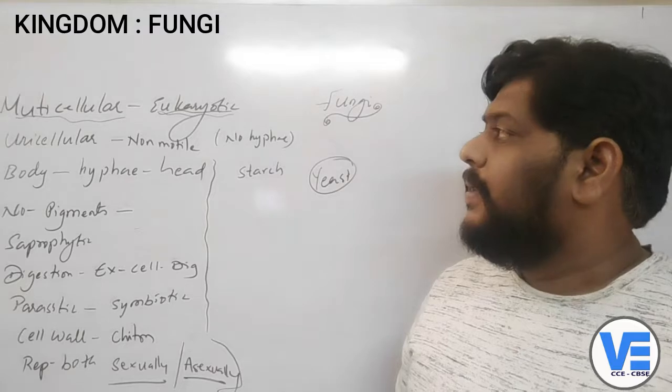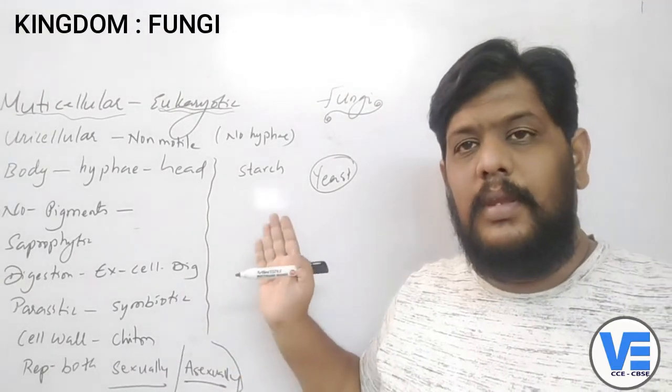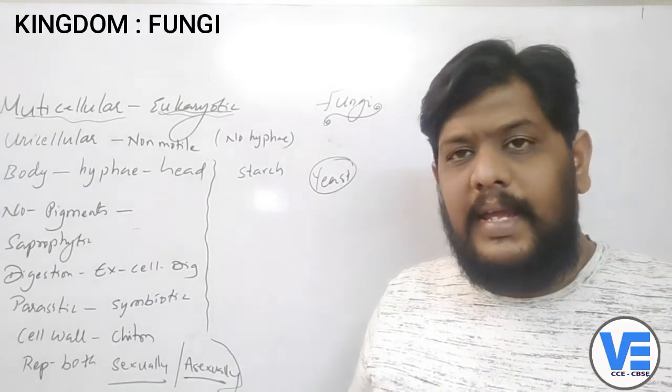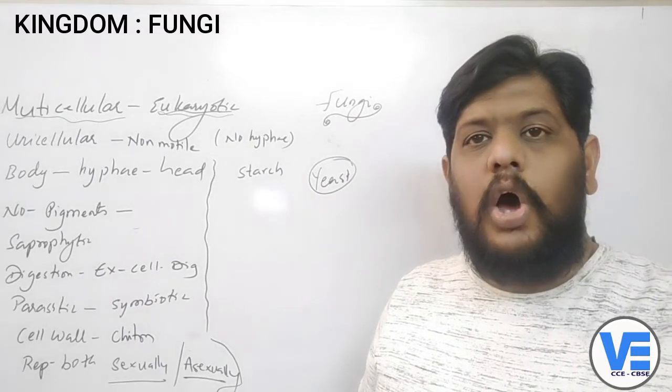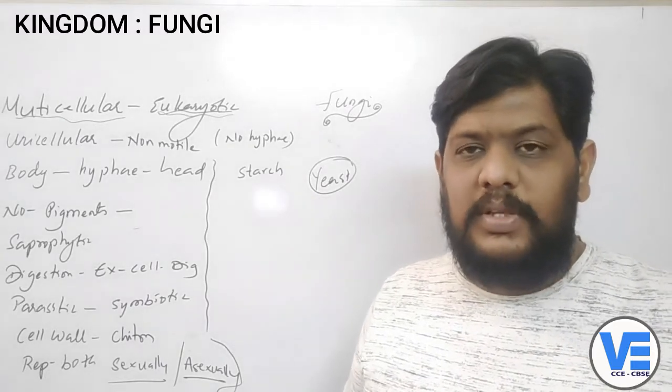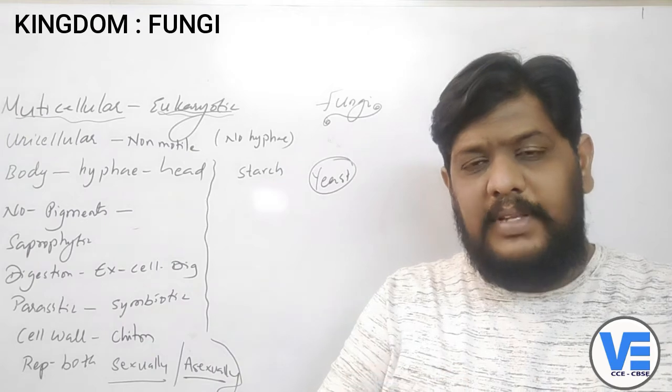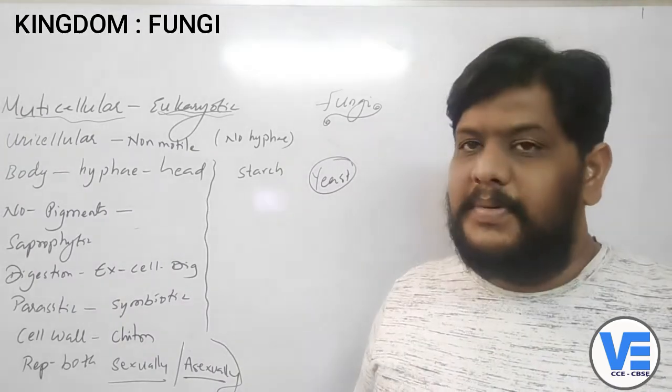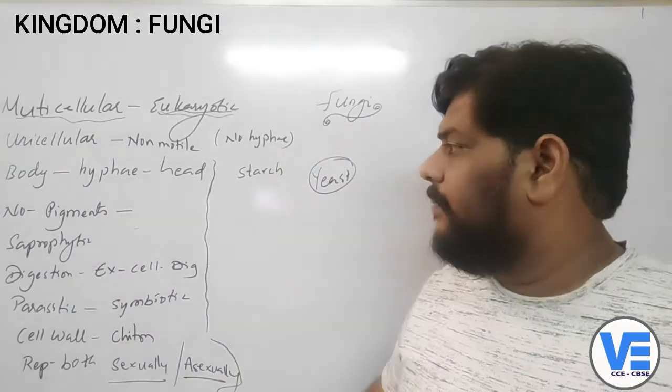But when you come to the fungi, these are completely non-motile. They cannot move from one place to the other. So they stick to one particular substratum, one particular place.